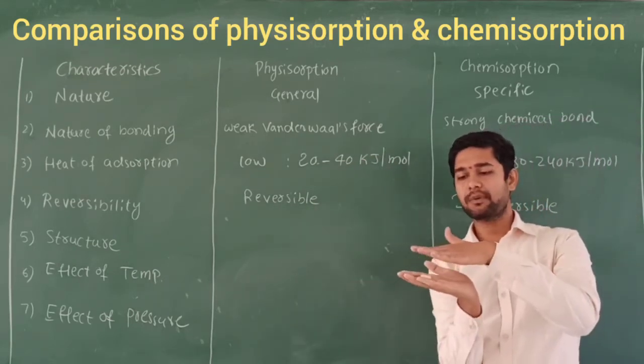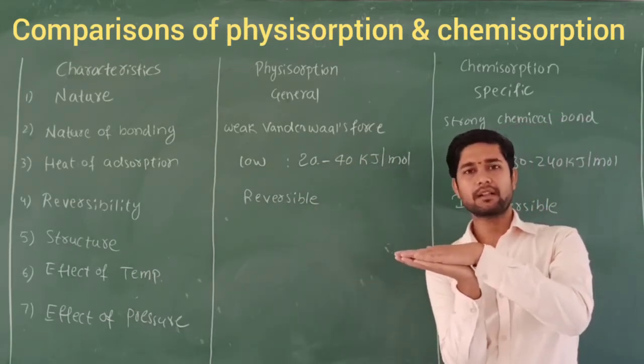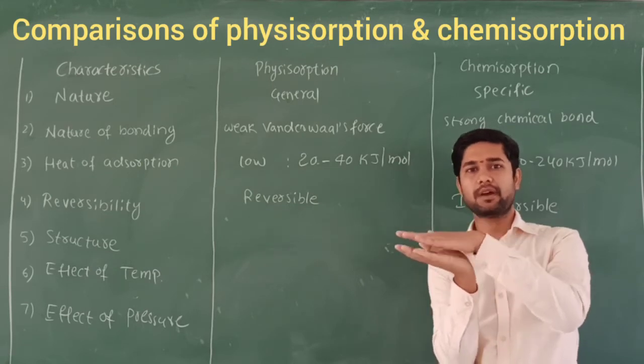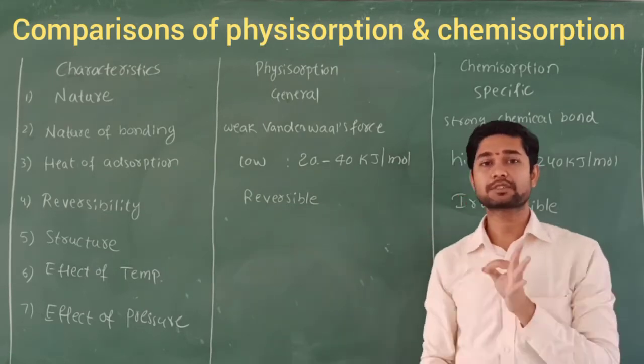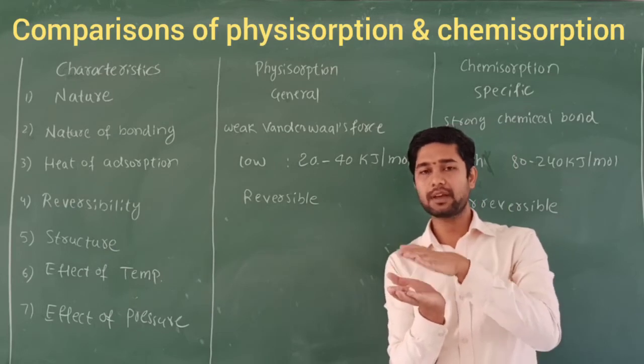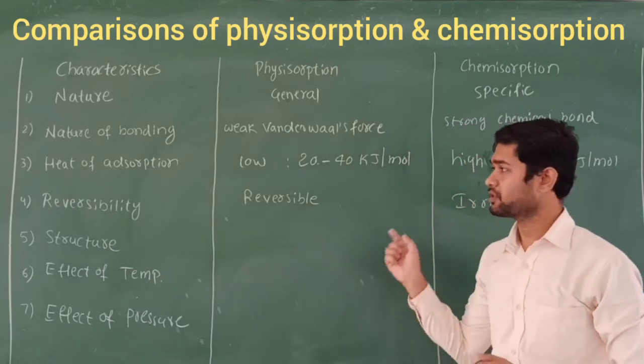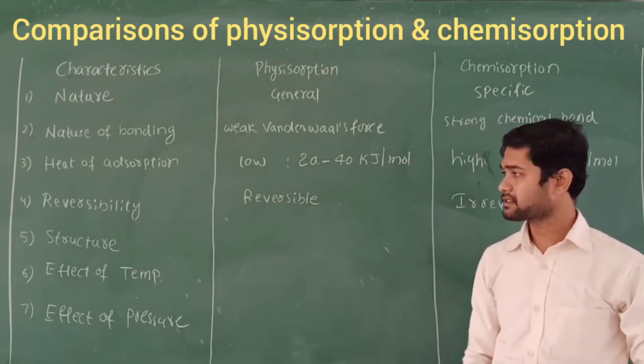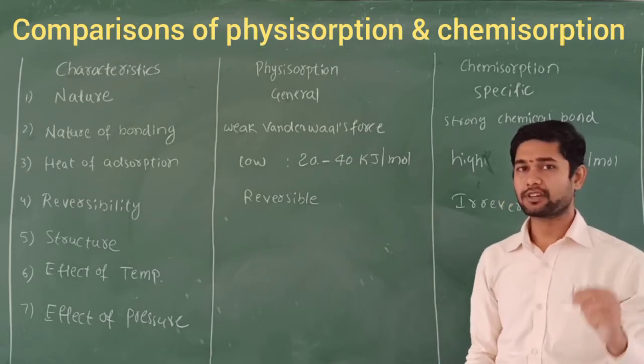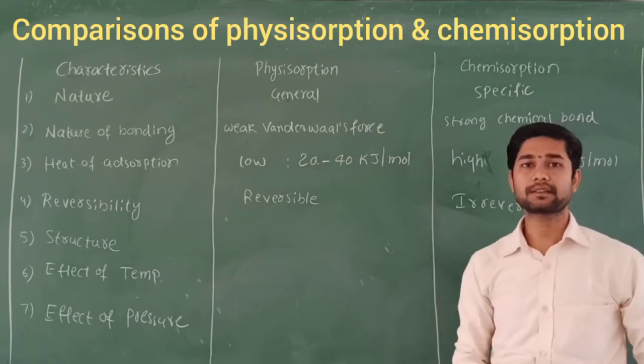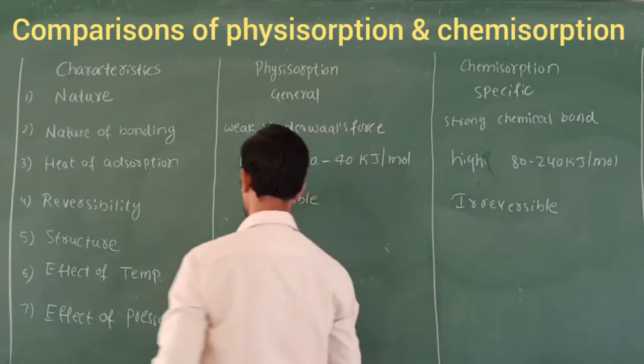Reversible means that when the adsorbate sticks to the adsorbent, we can also remove it from the adsorbent. That process is called desorption. Desorption means removal of the adsorbate from the adsorbent, which is possible here. Then let's discuss the structure. What type of structure do we expect in physical adsorption?